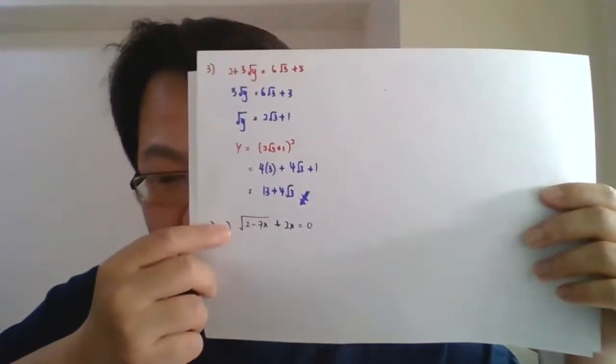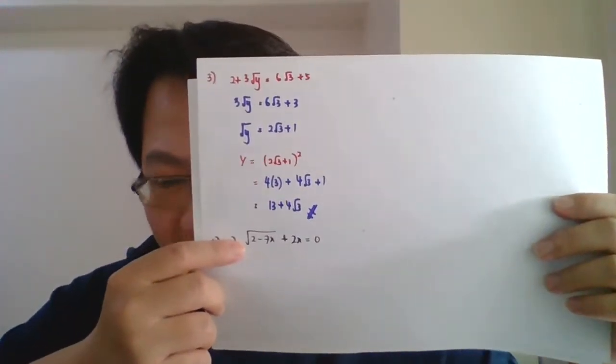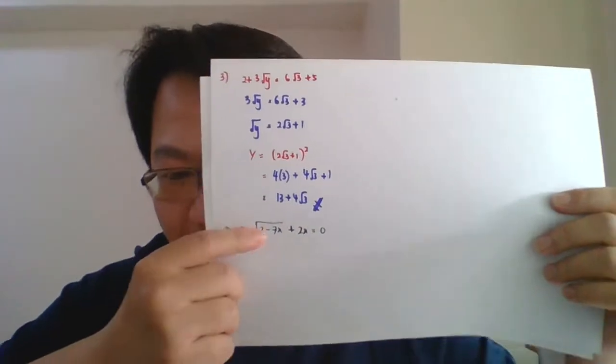For A, solve the following. That means we want to find X, how much. This one, the question number 4 here is similar like example 18, they are almost identical. So surd 2 minus 7x plus 2x equals to kosong. Okay guys, I told you there's 2 ways to solve this problem. First way we let, second way I lebih prefer second way because we squared saja. Okay, so I apply the second way.